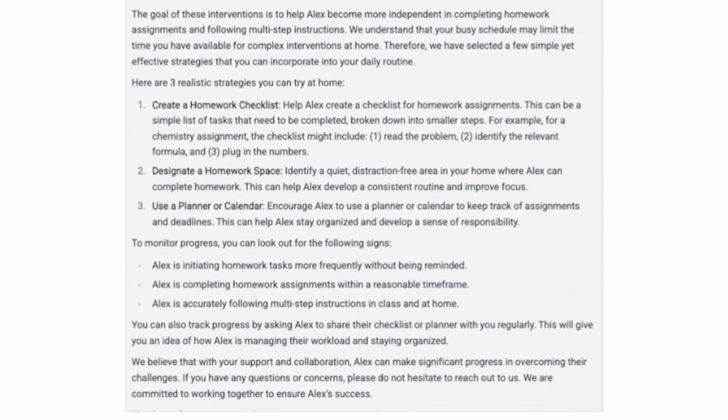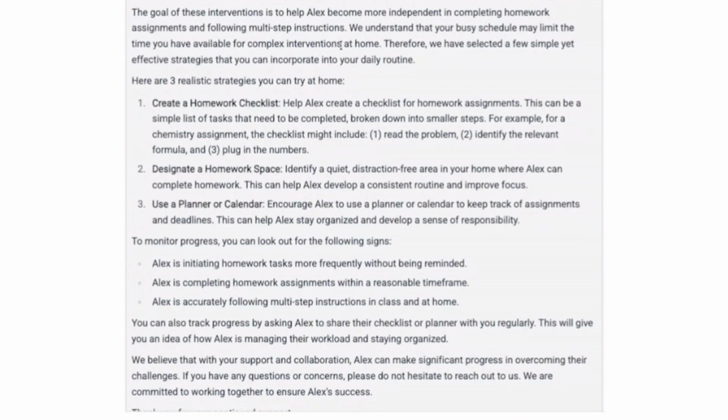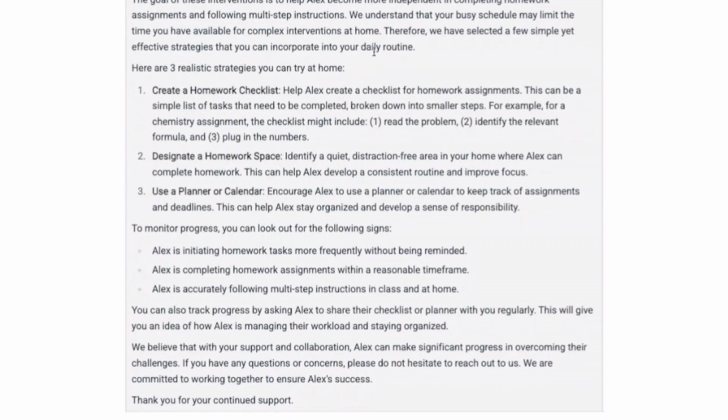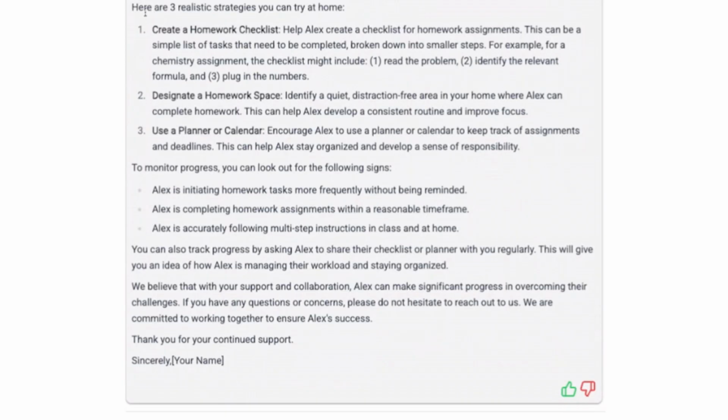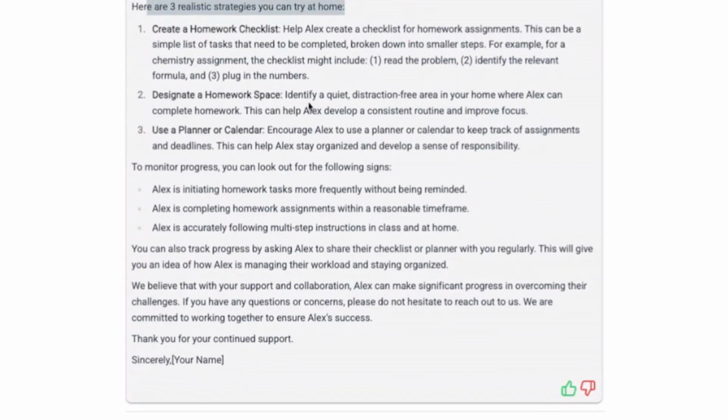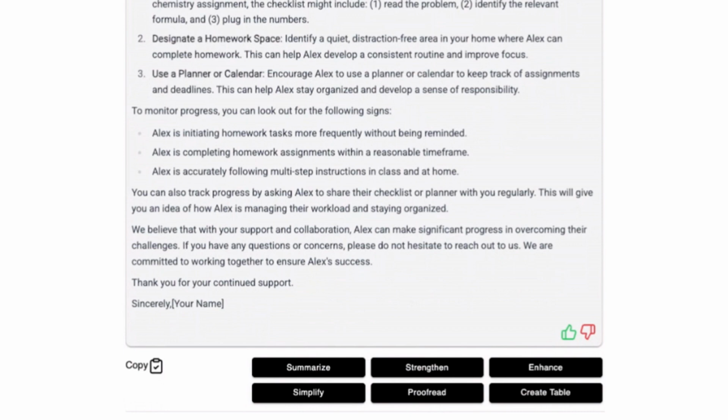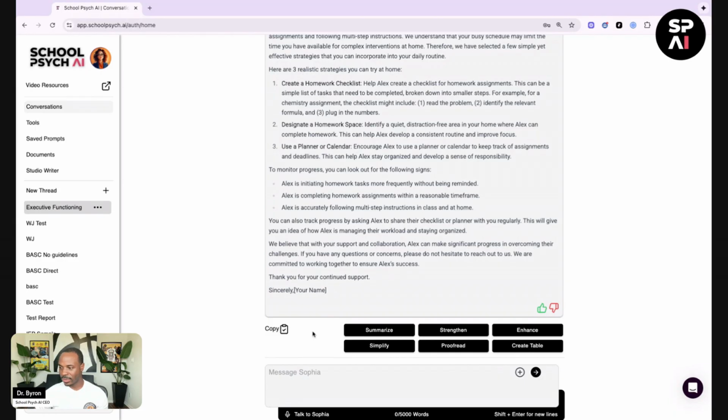As we discussed earlier, Alex has been facing challenges with task initiation and working memory, particularly in subjects like chemistry and algebra. All right, you can take your time, you can pause to read through, but it's pulling in that information that we've been discussing, and putting it in a really nice letter, a nice format. And then it gives those realistic strategies for Alex's parents to try at home. Create a homework checklist, designate a homework space, and then use a planner or a calendar. Then it tells the parents how they can monitor the progress. All right, that's really cool.